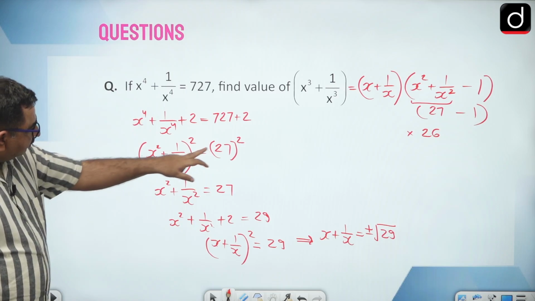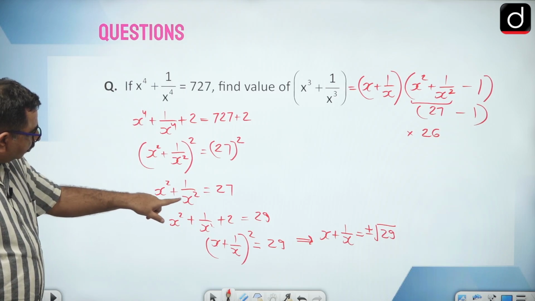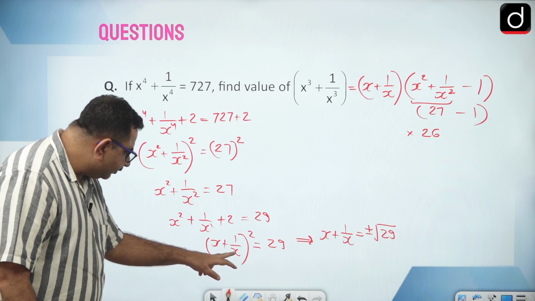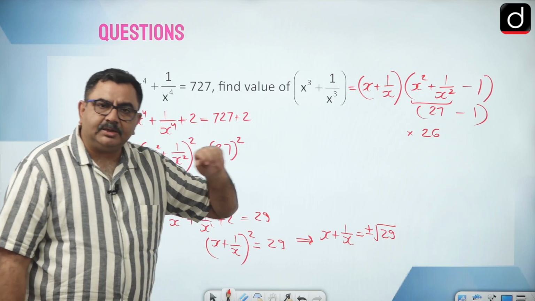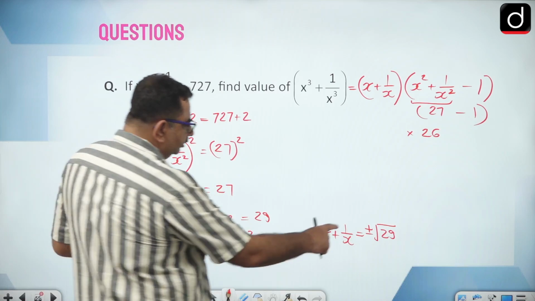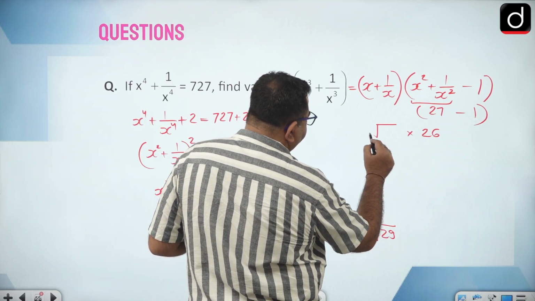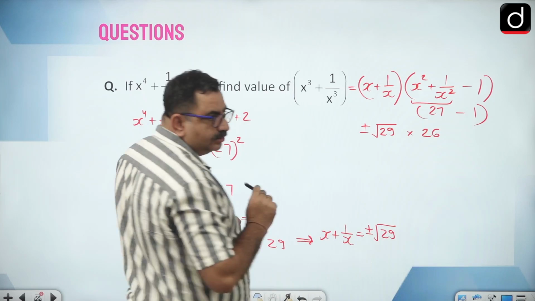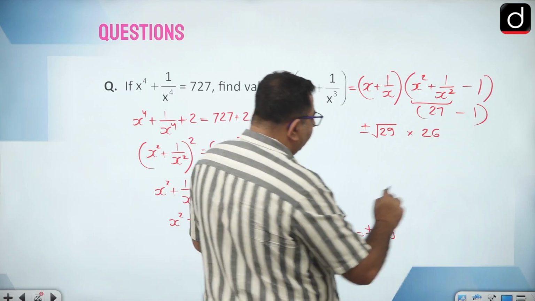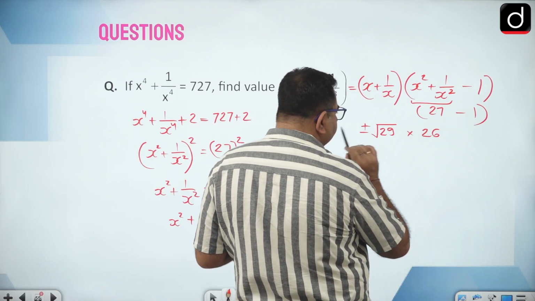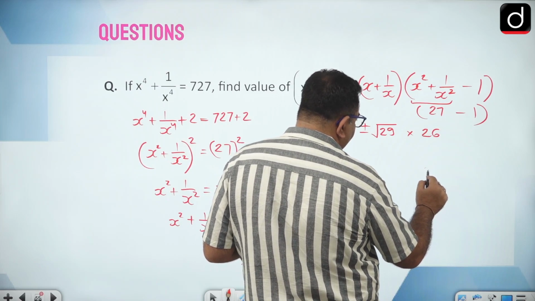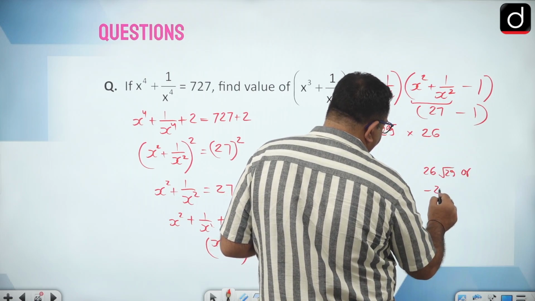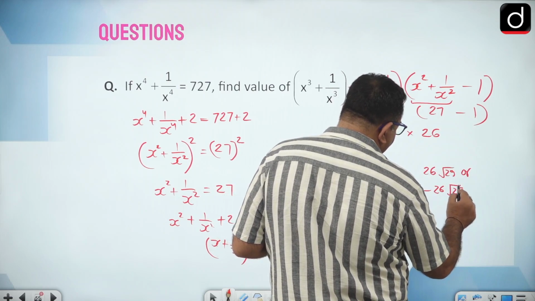Why didn't we take it here? Because this is x square, it has to be a positive number, right? Here it is x plus 1 by x, so it may be positive, it may be negative, right? So this we have got. So two answers will be there, either it will be 26 into root 29, or it will be minus 26 into root 29.